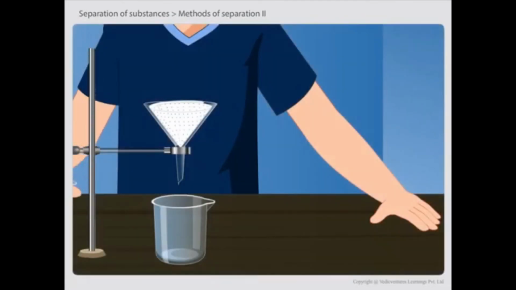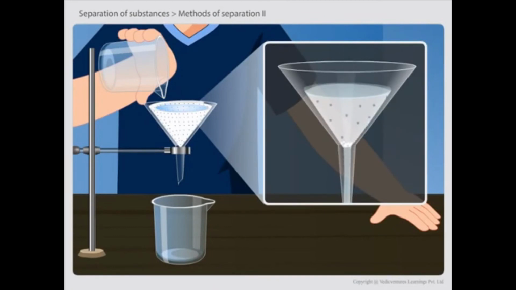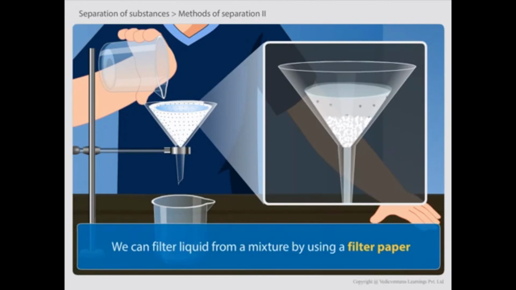The mixture to be separated is then poured on the filter paper. Solid particles in the mixture do not pass through it and remain on the filter, while the liquid can easily pass through it and gets separated from the solid particles. In this way, we can filter liquid from a mixture by using a filter paper.